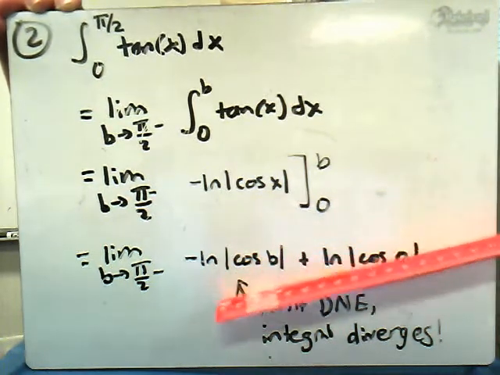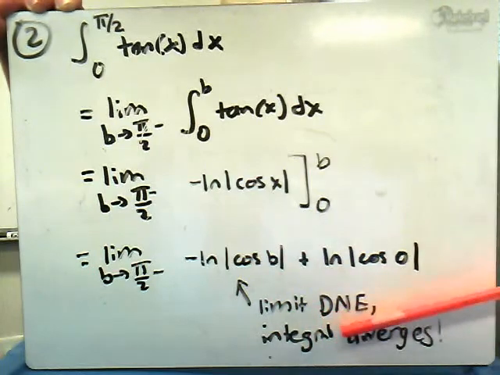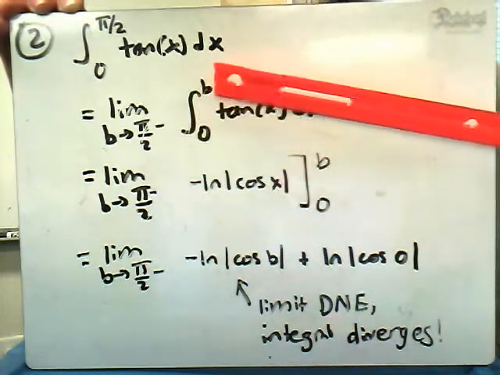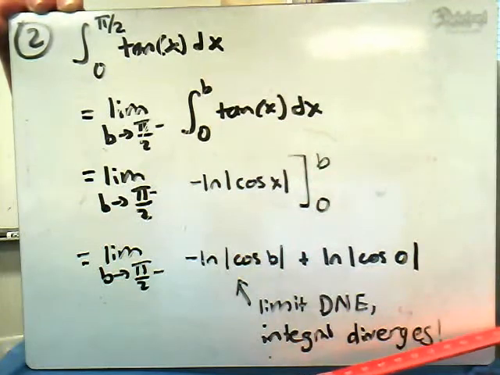And so this limit as b goes to pi over 2 does not exist, therefore causing the problem in the original integral. And we say that the integral diverges.